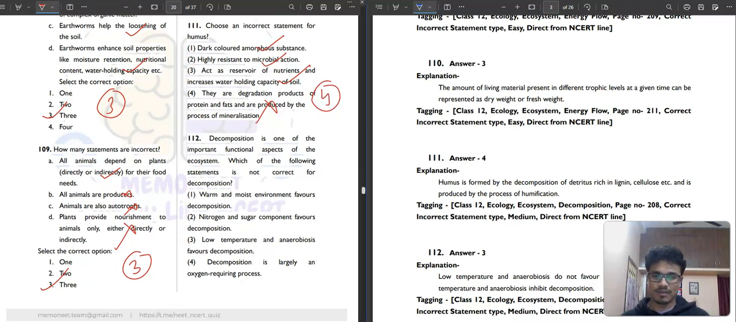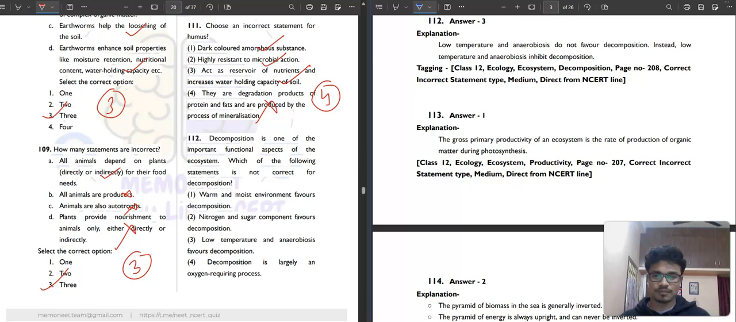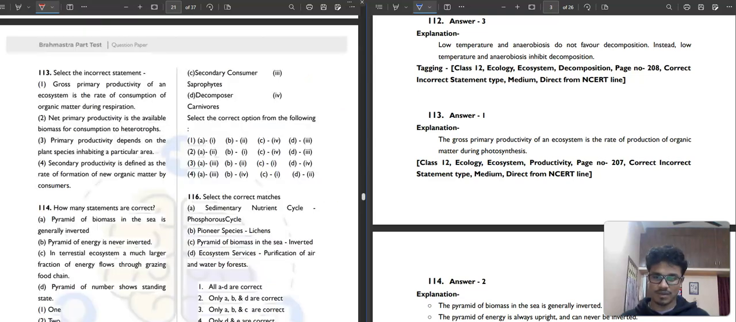Then question number 112. It is saying decomposition is one of the important functional aspects of the ecosystem. Which of the following statements is not correct for decomposition? Warm and moist environment favors decomposition, correct. Nitrogen and sugar components favor decomposition, correct. Low temperature and anaerobiosis favor decomposition, not at all. Decomposition is largely an oxygen requiring process. So how can that be anaerobic? Okay, the third option will be the correct answer. It is an aerobic process.